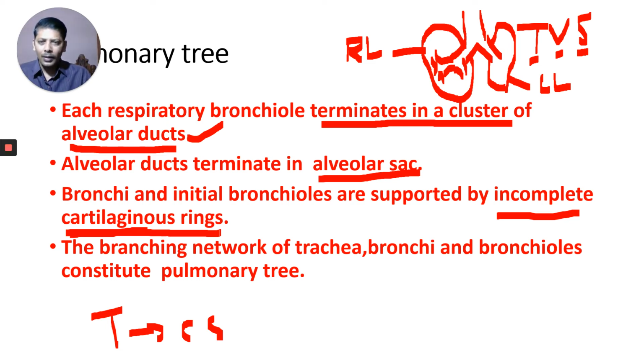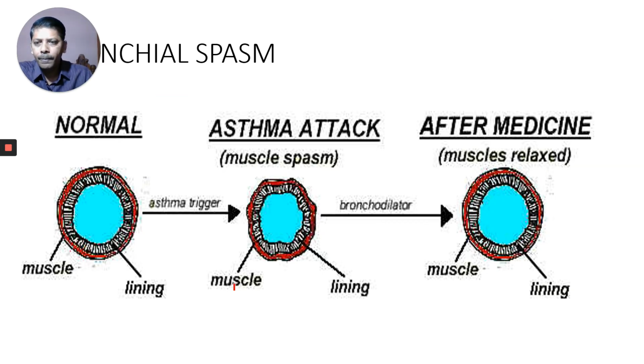Totally cartilaginous rings are present in the trachea, bronchi, and in some bronchioles. Initial bronchioles are supported by incomplete cartilaginous rings. Cartilaginous rings are not only present in the trachea, they are also present in bronchi and bronchioles. The branching network of trachea, bronchi, and bronchioles constitutes the pulmonary tree.